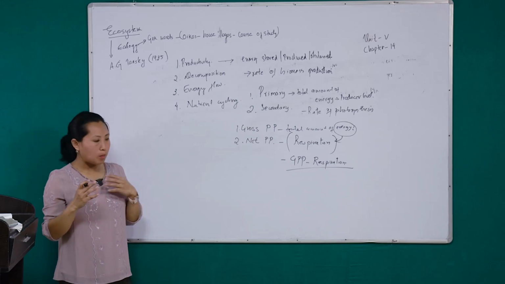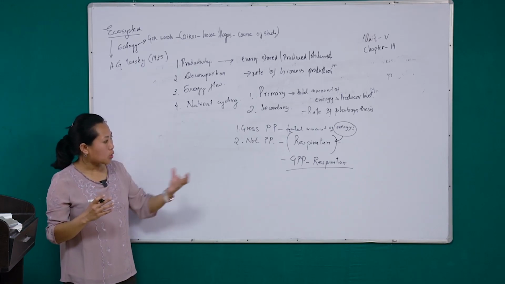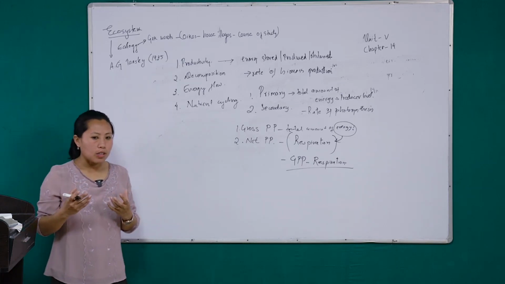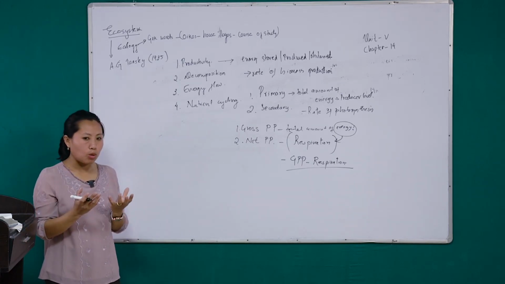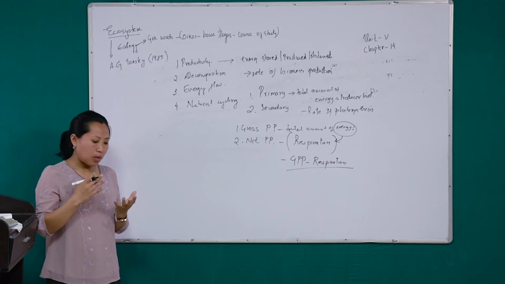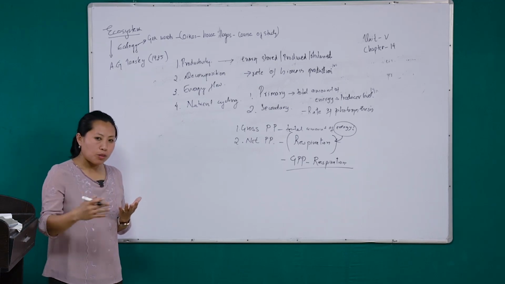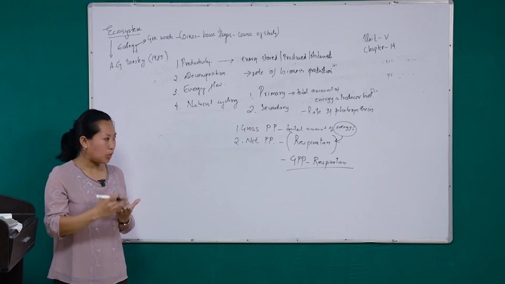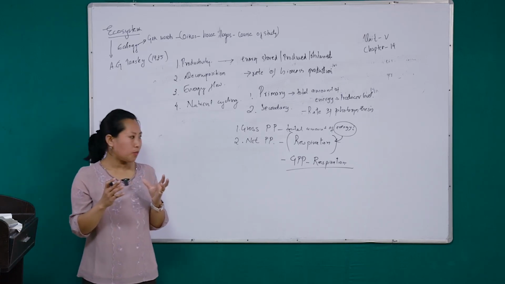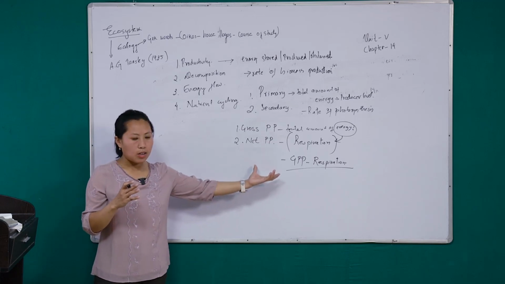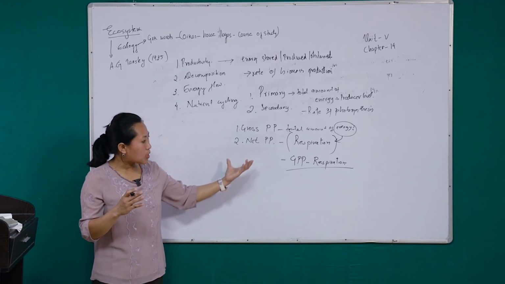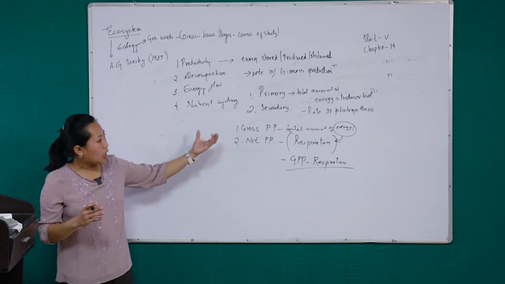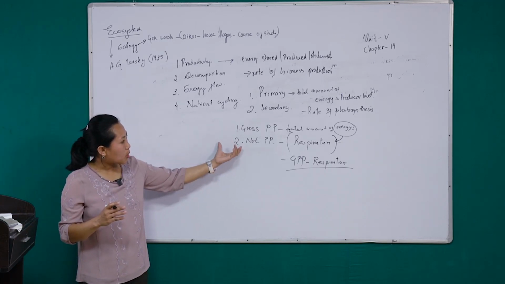So the balance energy constitutes the net primary productivity, or it's like someone's income. The whole amount that you get is the gross, and from the whole amount that you get, you deduct some for insurance, you pay some tax, you maintain your family, you give some charity, and the little amount that you are left with for your saving is the net. So net primary productivity is the gross primary productivity minus respiration. So these are the two aspects of primary productivity.